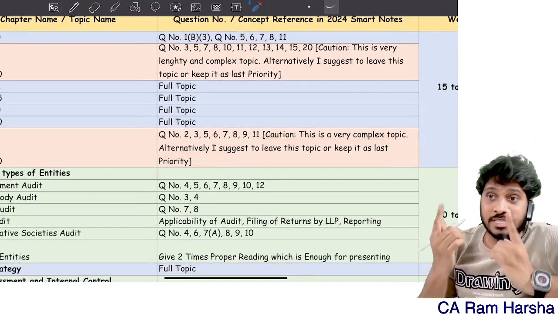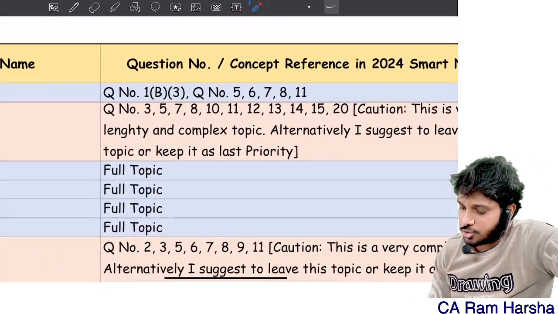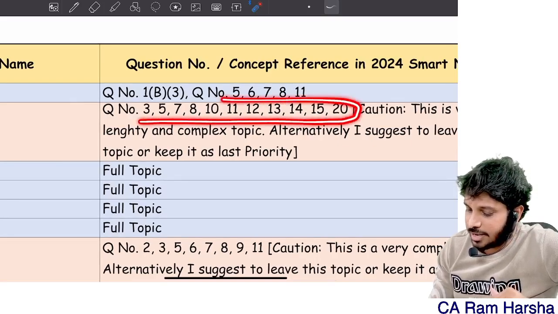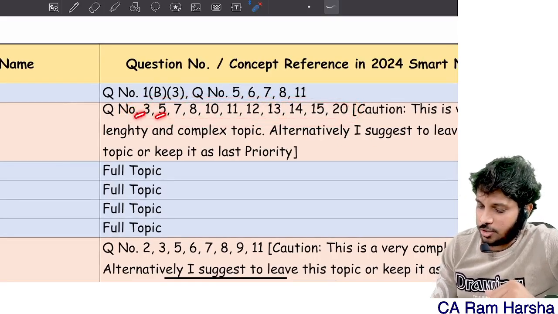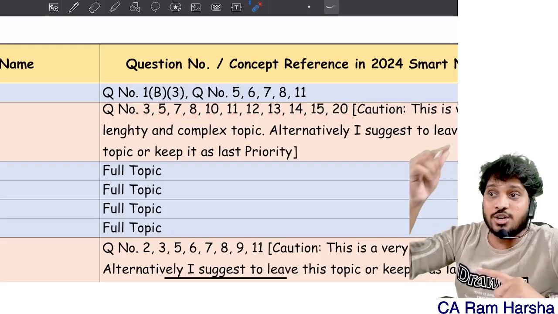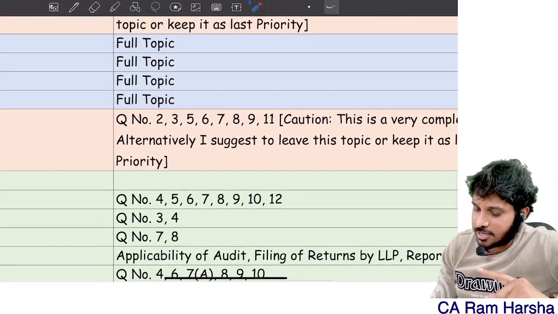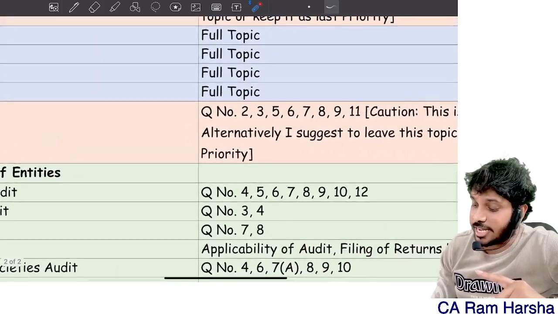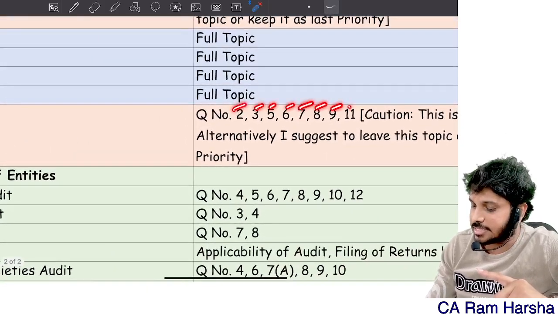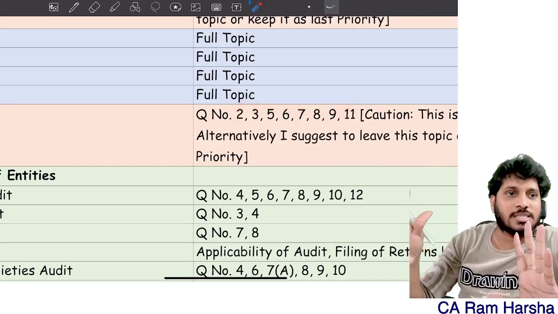Now, suppose you decided to study 530, 520 also you decided to study. What questions to study? In 530 we have totally 20 questions. 1, 2, 3, 4, 5, 6, 7, 8, 9, 10, 11 questions only I gave. 9 questions I filtered. Same way, analytical procedure, if you check, we have totally 13 questions. 1, 2, 3, 4, 5, 6, 7, 8. Almost 30% I filtered. Able to understand?